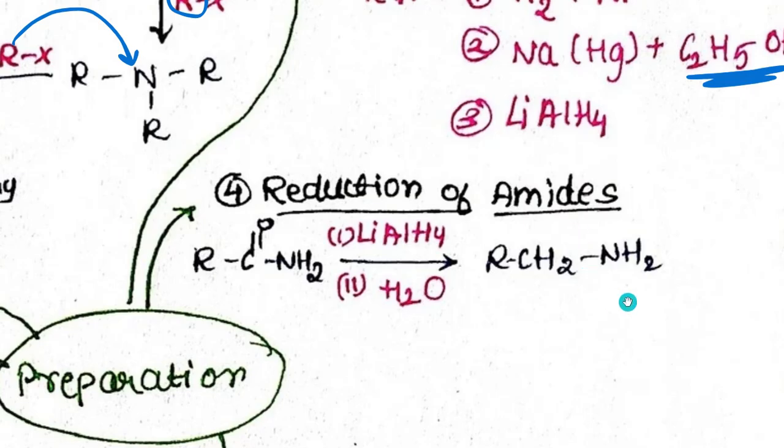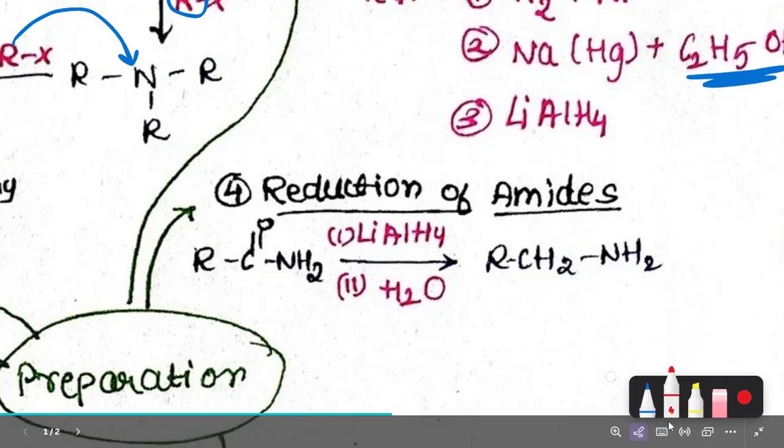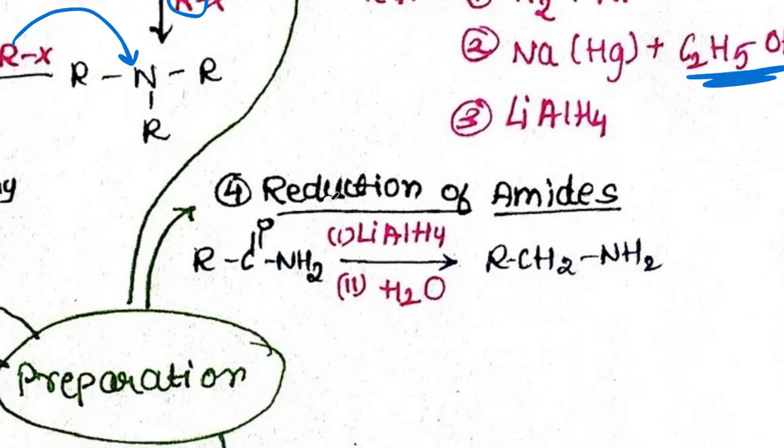The next thing we are going to do is reduction of amides. Again reduction, again addition of hydrogen. Reduction also means removal of oxygen, right? So remove this oxygen and add two hydrogens to the carbon. That's all. Done. We are removing these two bonds with oxygen, so I'm adding two hydrogens. First react with LiAlH4, then react with water. It will give me my amine.